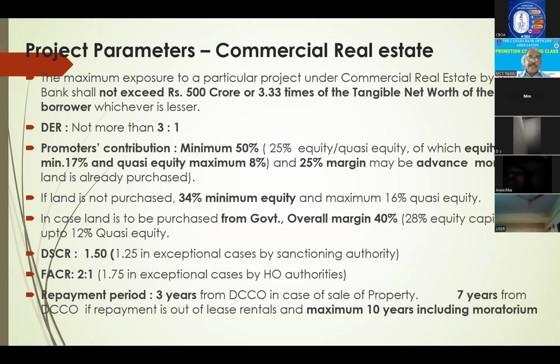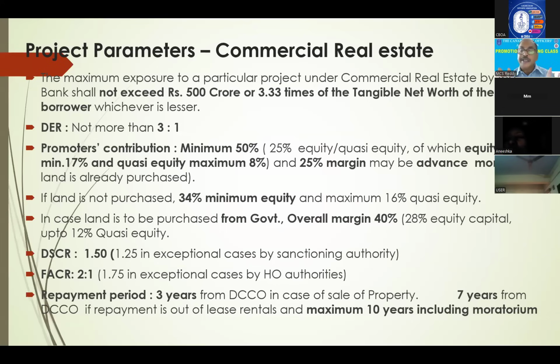Next, in case land is to be purchased from government, overall margin can be reduced to 40%. Instead of 50%, it can be reduced to 40%. Out of that again, 28% his own equity, and maximum 12% only quasi-equity. Debt service coverage ratio, it is 1.50, can be reduced to 1.25. You should remember, in almost 95% of term loans, DSCR is prescribed as 1.50 and it can be reduced to 1.25 by the next higher authorities.